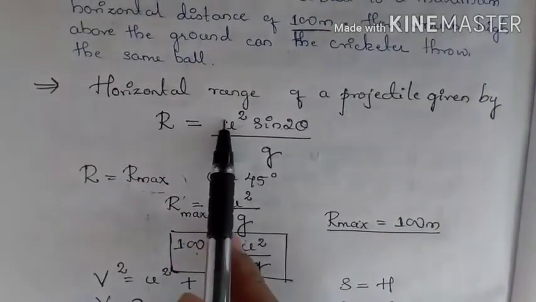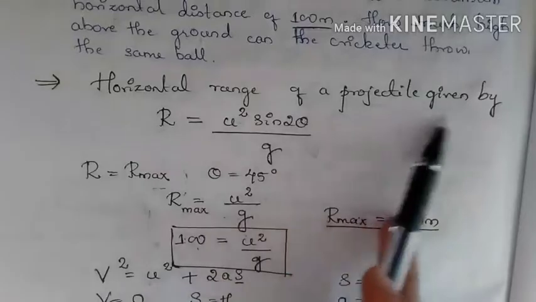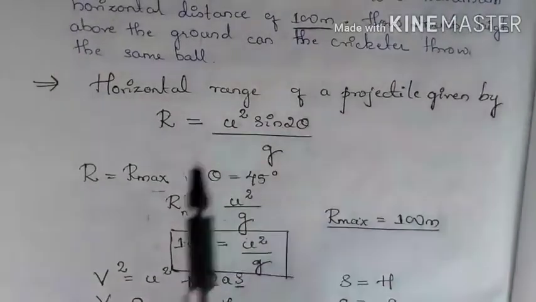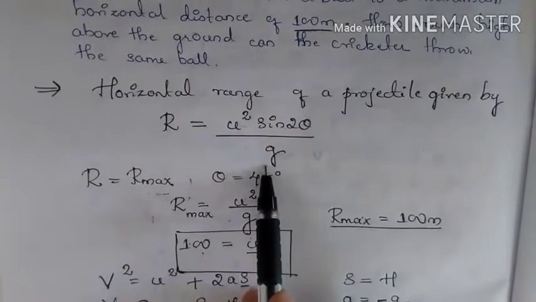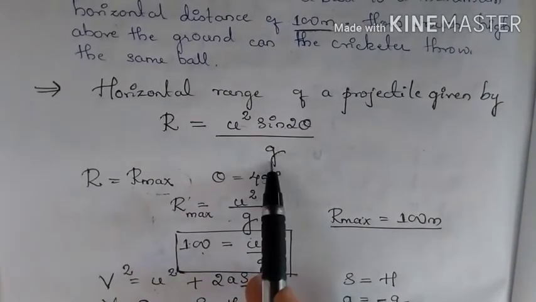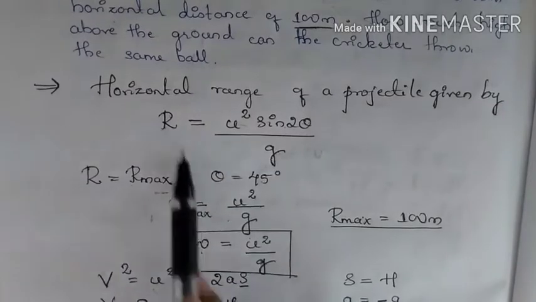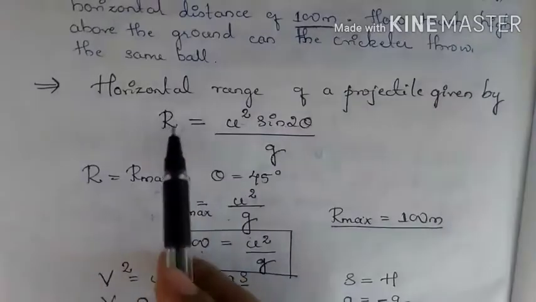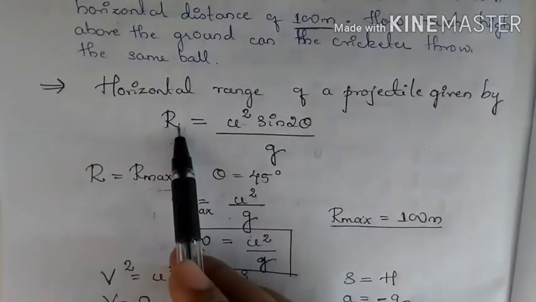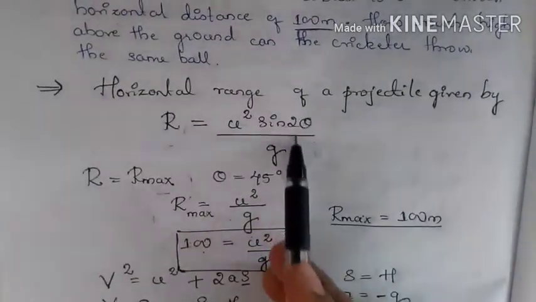So I can directly write the horizontal range of a projectile as u square sine 2 theta by g. In the topic of projectile motion, I have discussed when this R will be maximum. R will be maximum when theta is 45 degrees.